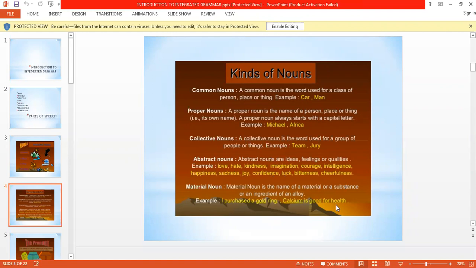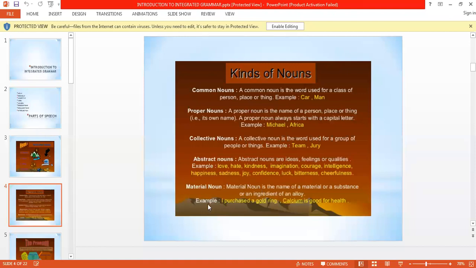You have to recognize the things based on their physical appearance, whether it is an abstract noun or a concrete noun. A concrete noun has a physical appearance, like table, chair, place, thing, buildings, market. All these things have a physical appearance. We can see them, we can touch them. So such nouns are called concrete nouns. Opposite of that, the nouns which do not have any physical appearance are called abstract nouns.